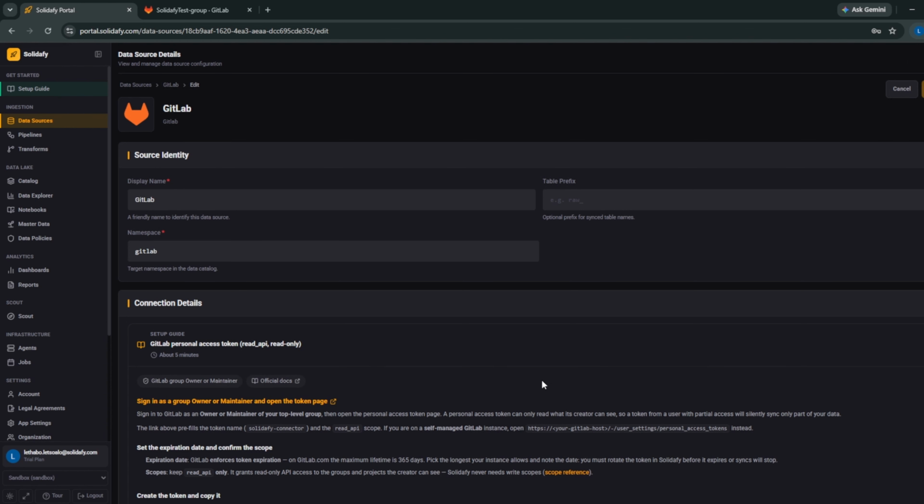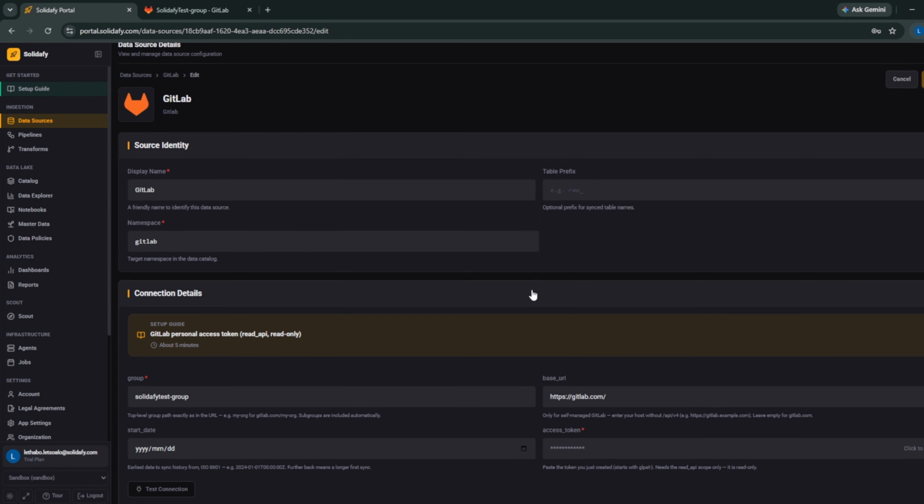Okay, so if necessary, you can come in and edit the connector. Yeah, that's about it.